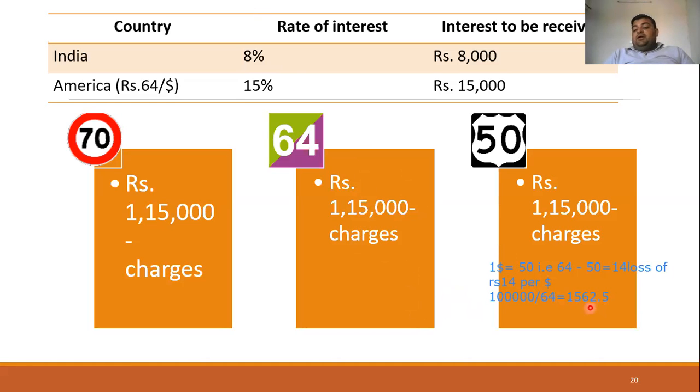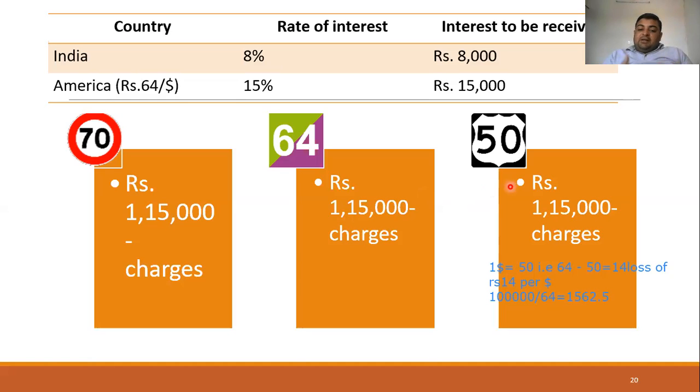$1,562.5 in the future market at the rate of 64. So when there is maturity, although the price of the dollar has fallen by 14 rupees, the person will get the same amount because he has already sold. So here he has bought $1,562 and invested in the spot market, and he has sold $1,562.5 in the future market at the rate of 64 rupees per dollar. So at this point of time, the currency rate risk is covered.